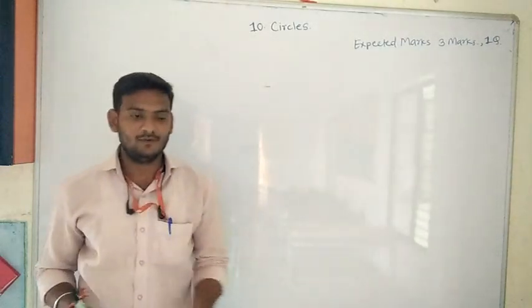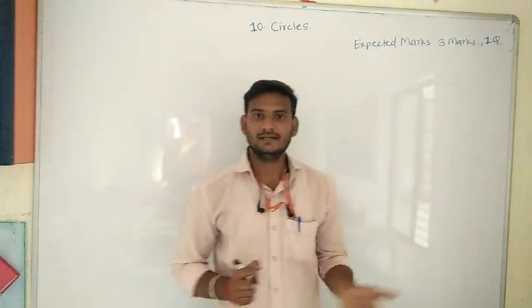So, now tell me, what is a circle? In class 9th we have seen the circle chapter.